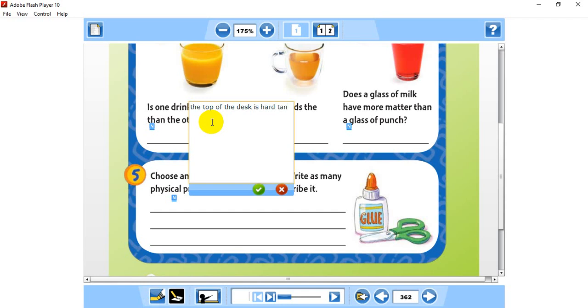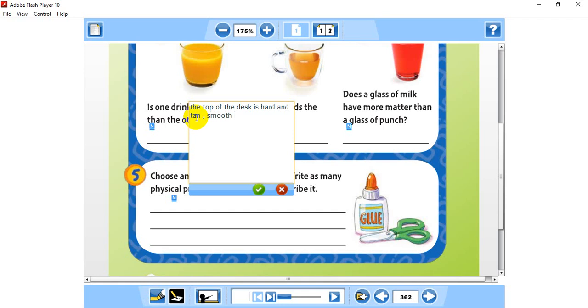What does tan mean, guys? Tan means it is covered with linoleum, to be a little bit smooth. And what else? Tan and smooth.